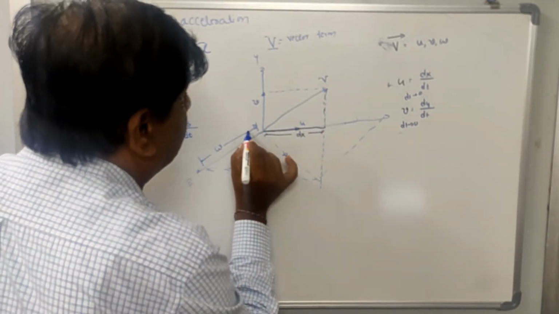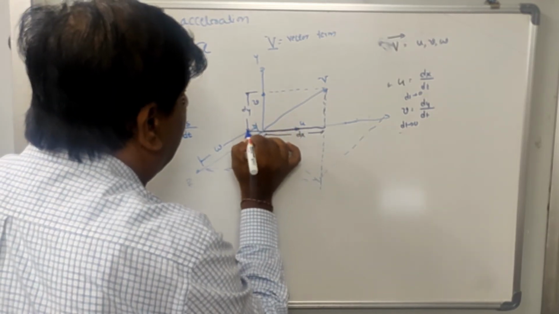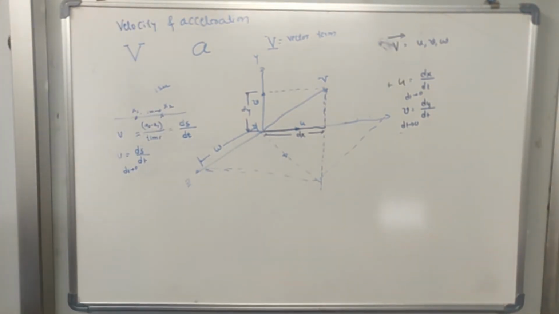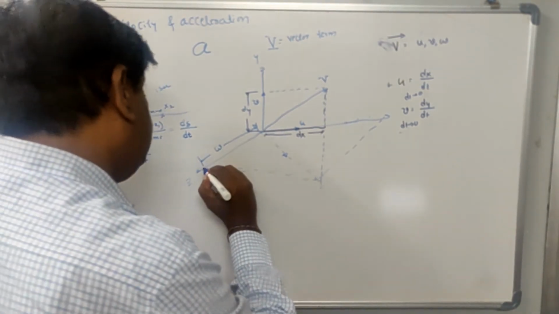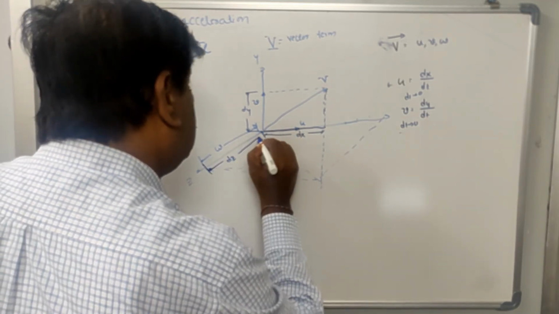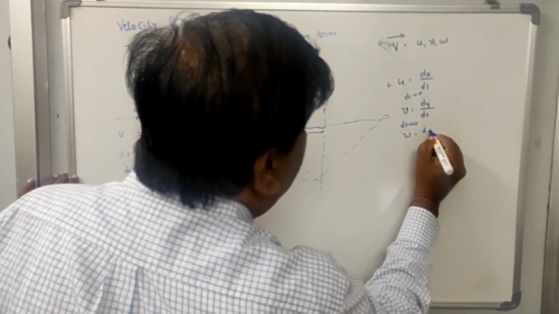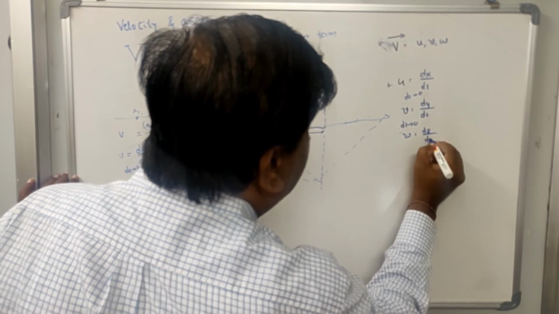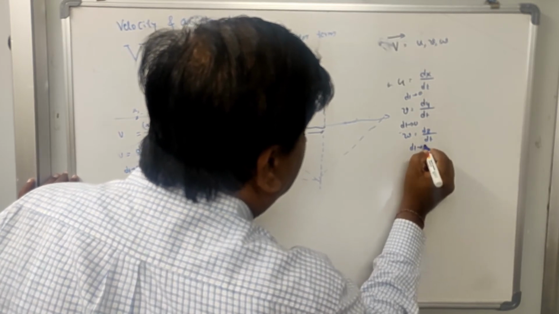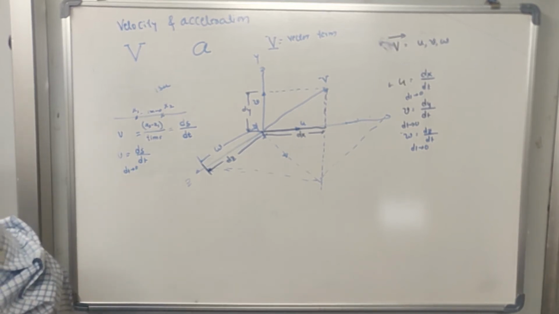This is dy, the change in the y direction. Similarly, this is your dz, so w is equal to dz by dt, when dt tends to 0. So dx by dt is equal to u, dy by dt is equal to v, and dz by dt is equal to w.